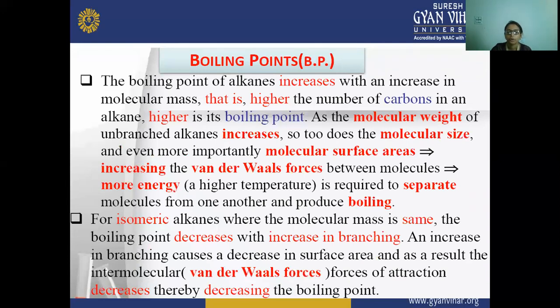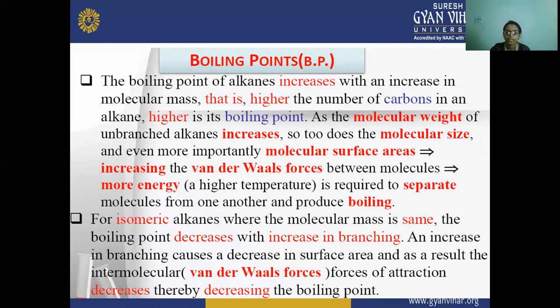Next is the boiling point. The boiling point of alkanes increases with the increase in molecular mass. That is, the higher the number of carbons in the alkane, the higher its boiling point. As the molecular weight of an unbranched alkane increases, the molecular size and surface area also increase, and this increases the van der Waals forces between the molecules. High energy is required to separate the molecules from one another, which is why they have a high boiling point.